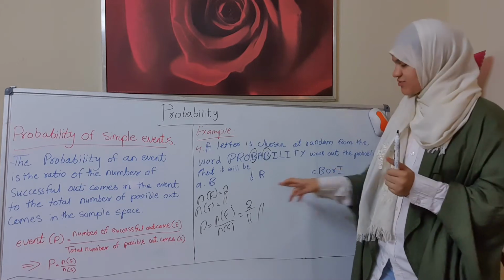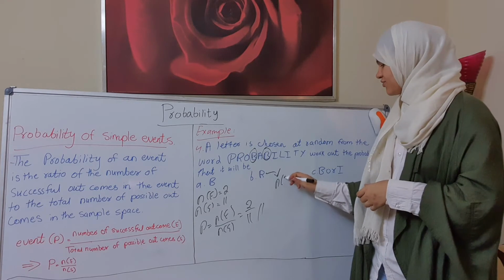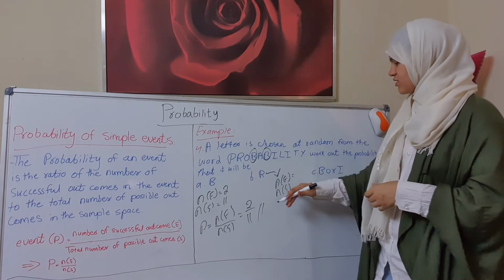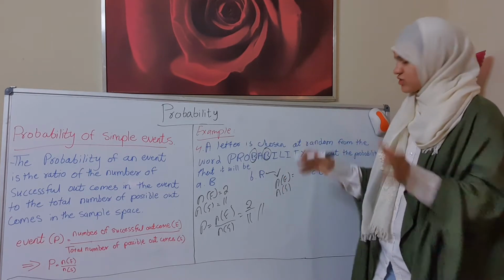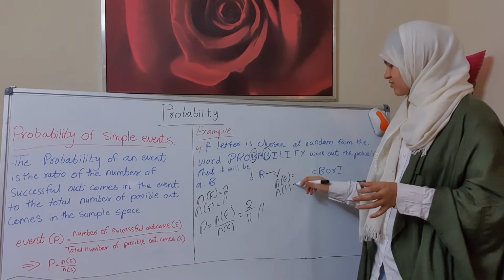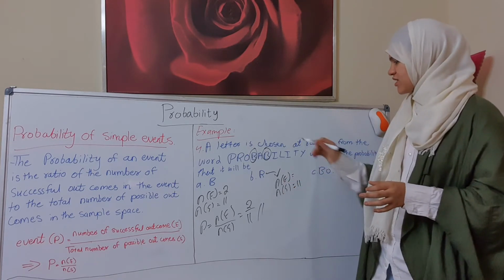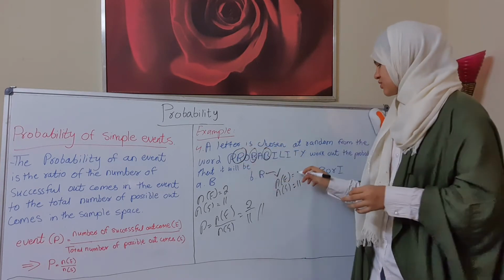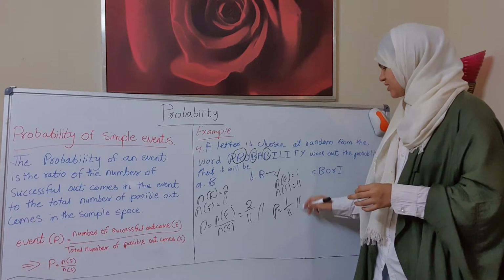Okay, now let's see for R. The number of successful outcomes and the total number of possible outcomes: it is 11 already, but the number of successful outcomes is what? We have R, so probability only 1. So that means P is equal to 1 over 11.